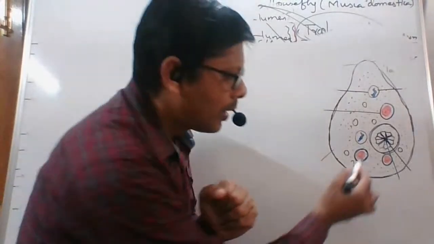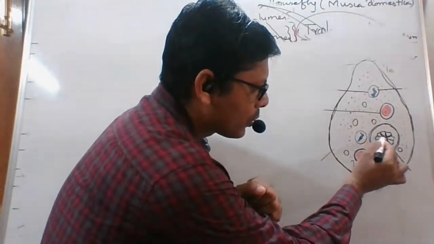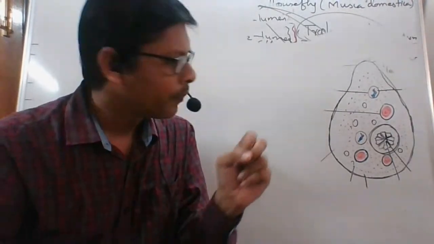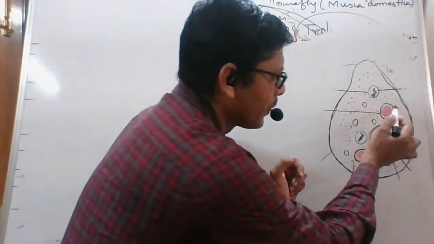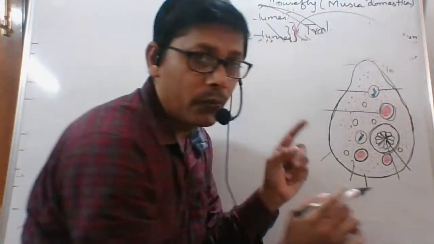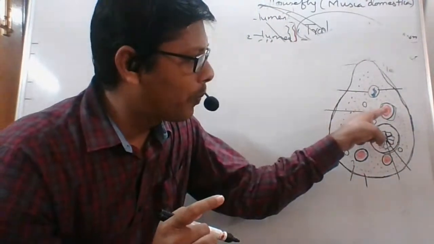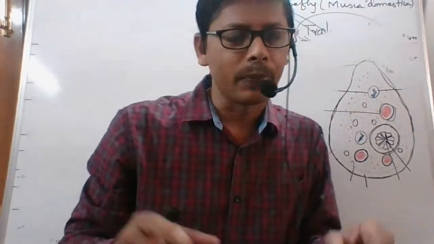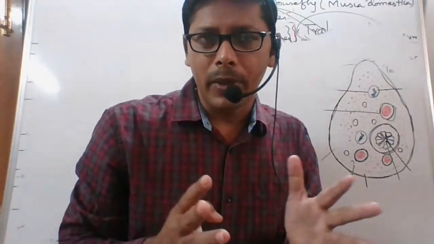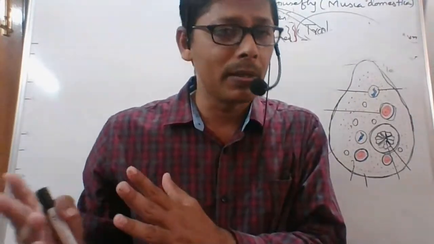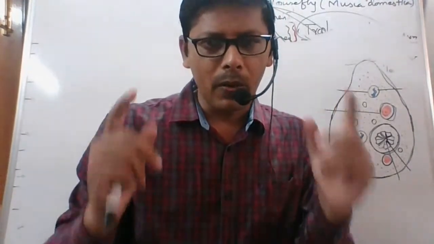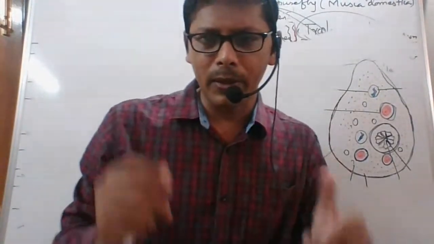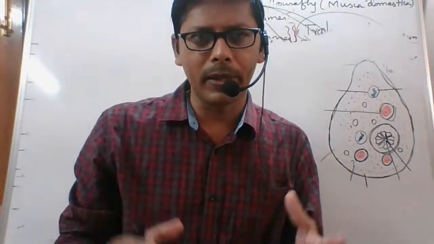The other one is chromatin like cycle spokes. Okay, right, very good. The third one is food vacuoles with red blood cells. These are the 3 important characteristic features by which we can identify the trophozoite stage from the pre-cystic and cystic stage.